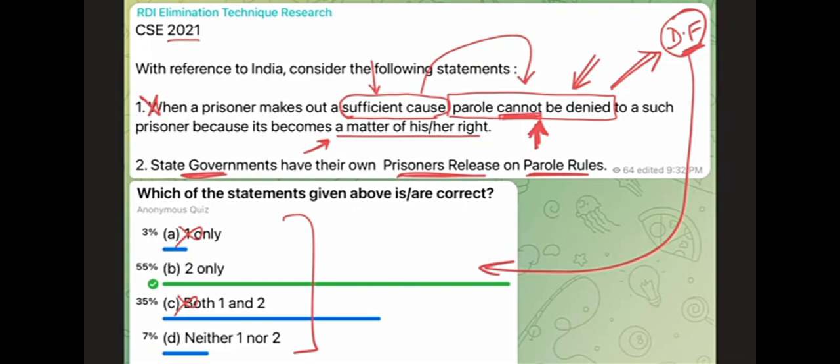It's a simple statement. It says state governments have their own prisoners release on parole rules, which is similar to saying state governments have their own police regulations, right? Because police, jails, parole, all of these things are interrelated, in the same category. So this statement has a higher chance of being correct. So the best option in this question will be Bravo, 2 only.